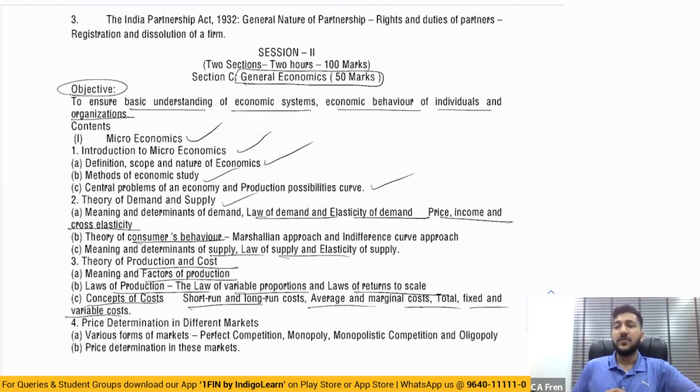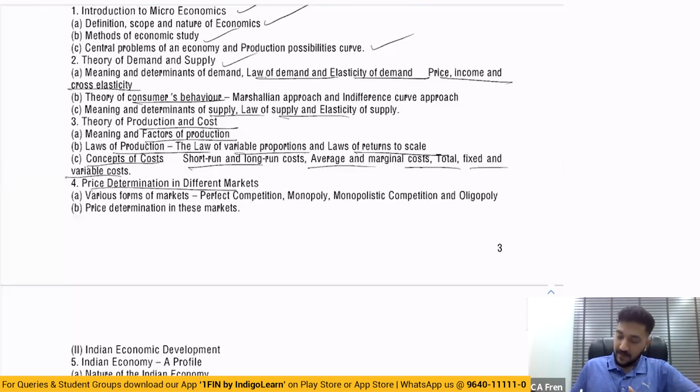Now, when you look at this, what do you remember? All these things were there previously as well, right? So what was so different about the CPT examination where economics was only coming for 50 marks, right? You can see that price determination, different markets, these topics were also still there. They were there before, and now also they are there in Foundation.